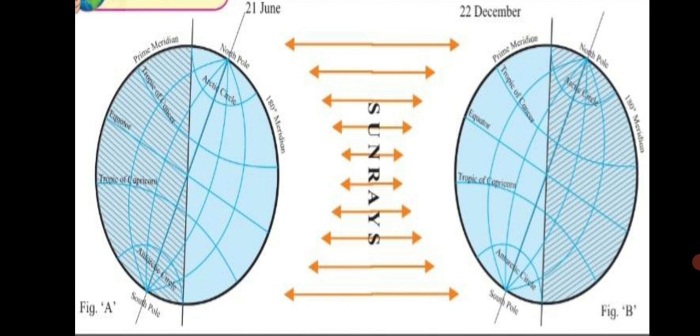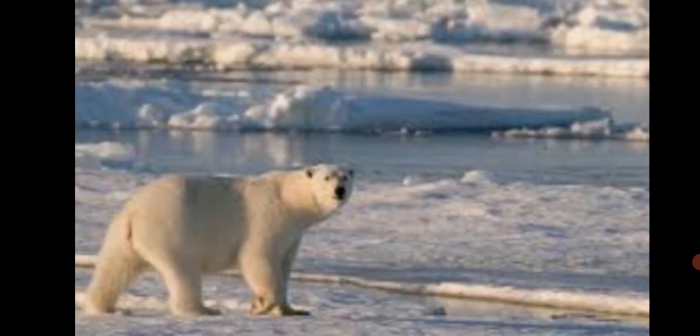So, in the Antarctic region at the southernmost part of the earth, birds like penguins, fish like seals, and animals like walruses are found. In the polar region of the northern hemisphere, animals like reindeer, polar bears, Arctic foxes, etc. are found. People living in this region too have adapted to the natural conditions prevailing in that region. Our adaptation to climatic conditions is possible only up to a certain limit. That is why organisms prefer a certain habitat.